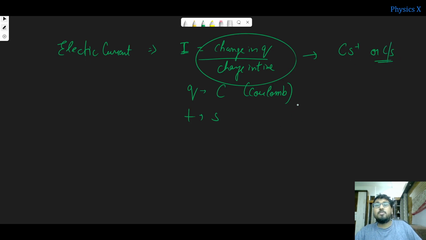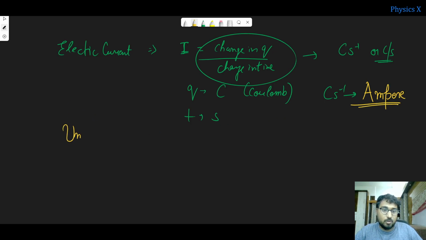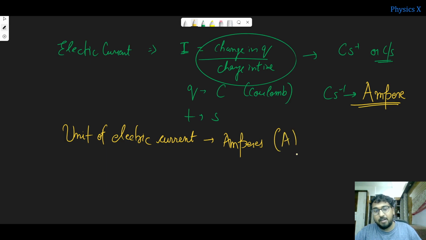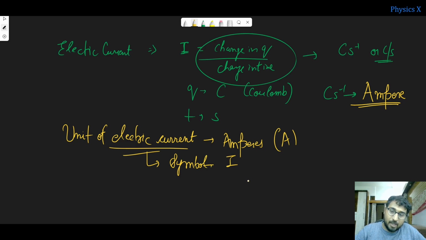So this coulomb per second, right? This is also called the SI unit, which is called ampere, right? So what is the unit of current? The unit of electric current is what? Amperes, and it is represented by capital A. And the symbol for electric current is what? I, right? So this is nothing but your electric current.